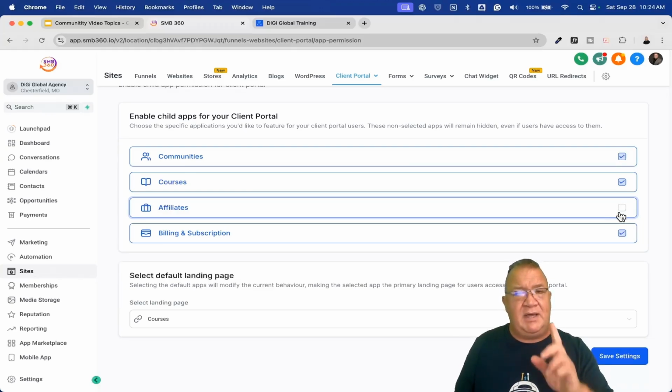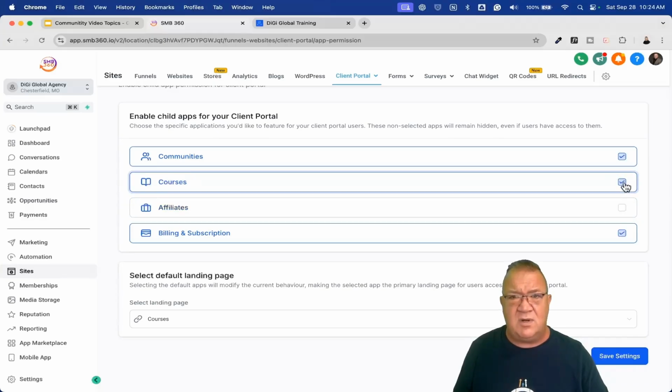Now, again, warning here, this is applied to everyone. Everything inside your portal, this is going to happen. So if you take off courses, then anything that you have configured in memberships or anything like that through the portal, you will not be able to access any of your online courses through the portal. So that's something to keep in mind.